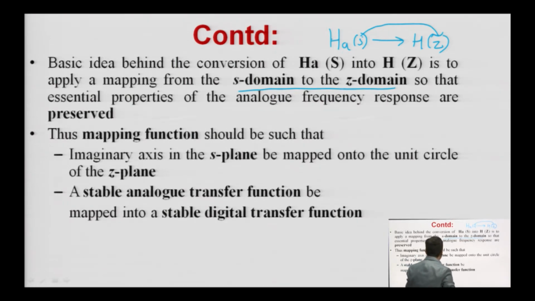So, the mapping function should be such that the imaginary axis in the S plane will be mapped onto the unit circle of the Z plane, because you are going from S plane to Z plane. You have to transform your stable analog transfer function, that is H(s), into a stable digital transfer function, H(z). तो आप कर ही रहे हैं.